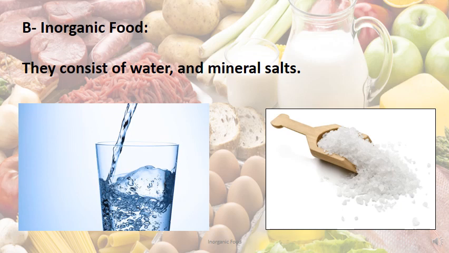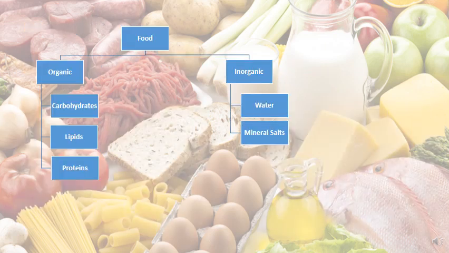Now let's move to inorganic food. Inorganic food consists of water and mineral salts only. So food is divided either into organic or inorganic. Organic food is composed of carbohydrates, lipids, and proteins, while the inorganic is composed of water and mineral salts.